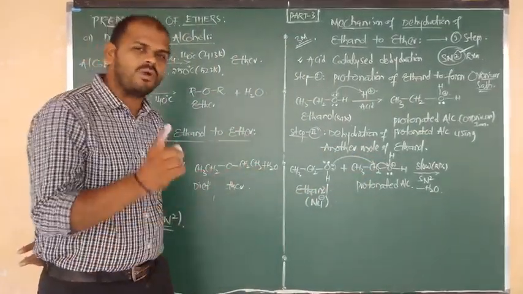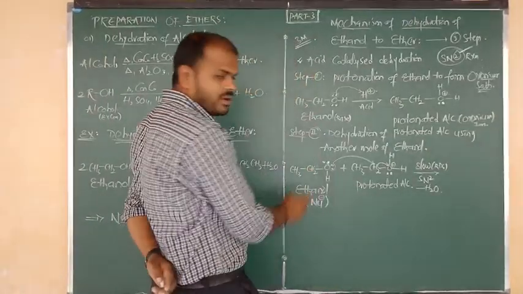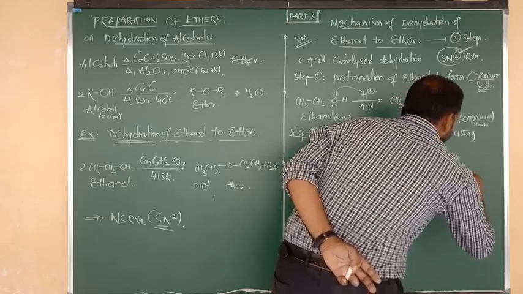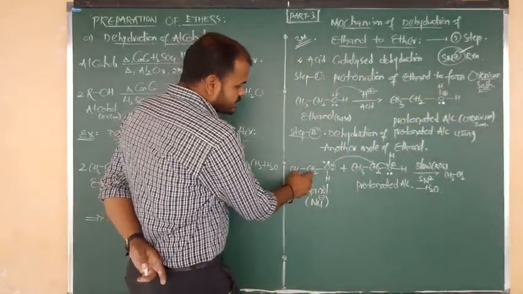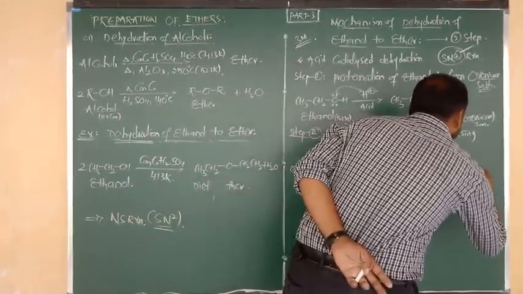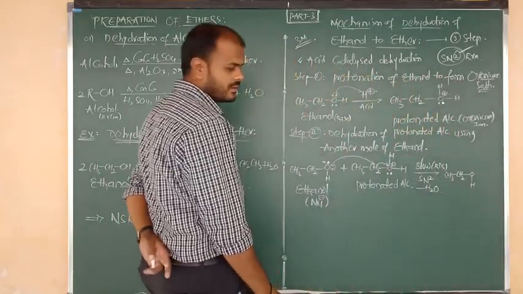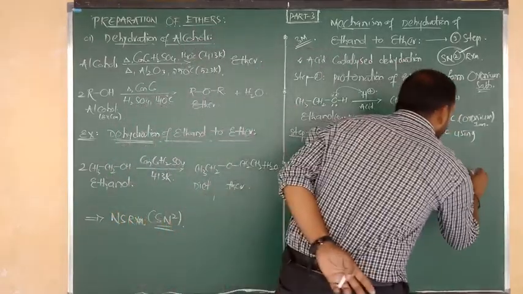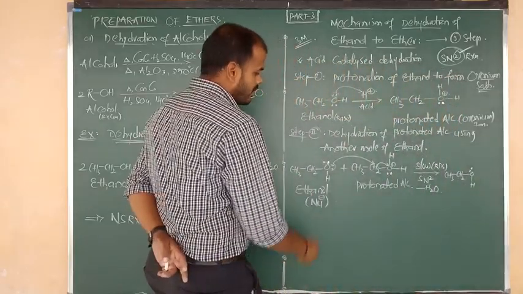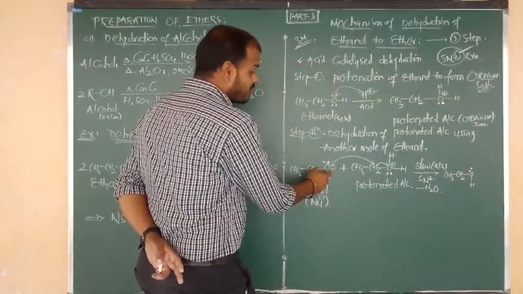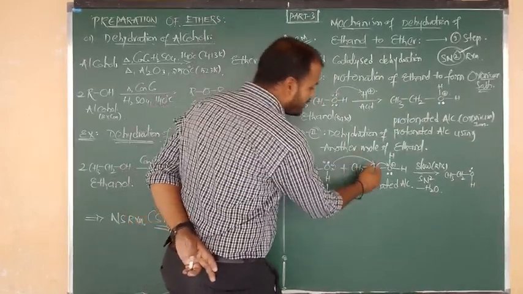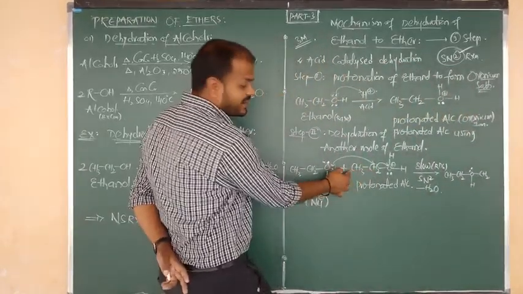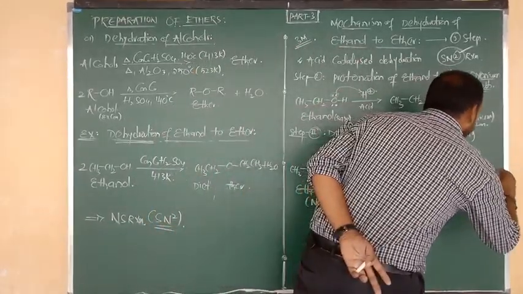After the attack of the nucleophile, what are you getting? Listen carefully. CH3 bonded to CH2, I am going to write it as it is. CH2 connected to OH, this also I am going to mention as it is. Oxygen initially contained 2 lone pairs, but one lone pair remains as it is. And using the other lone pair, oxygen forms a new bond with CH2, and that CH2 is connected to CH3. This is a very important step for you.